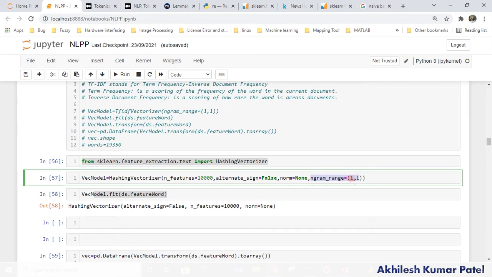Let's say that I am saying hi, I am going somewhere. If the n-gram value is 1, it means only one word in one feature. I don't want it in a sequence. If the n-gram value is 2, then my features will be extracted like this: hi I, then I am, am going, and going somewhere. So there can be n-grams also.